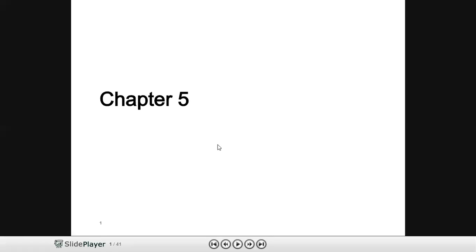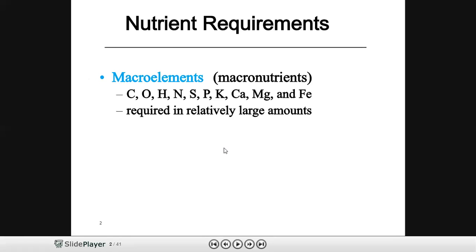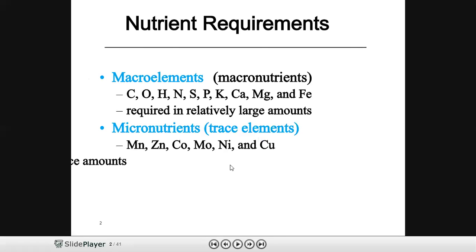Hello. Today we are going to talk about microbial nutrition and types of organisms based on the nutrition requirements. So you can categorize the nutritional types of the organisms into two. One is macroelements and the other one is micronutrients. The macroelements are the elements which are required by the organism in larger quantities, like carbon, oxygen, hydrogen, nitrogen, sulfur, phosphorus, potassium, calcium, magnesium, and iron.